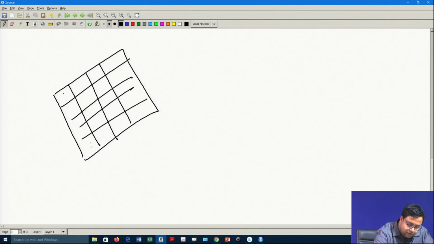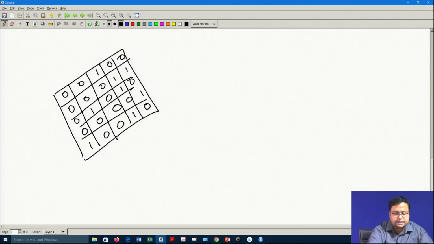1 2 3 4 5, 1 2 3 4 5. Let us say this row is 0 0 1 0 0, this is 0 0 0 1 2, this is 0 1 0 0 0, 0 0 0 1 1, 0 1 0 0 1. Let us say this kind of matrix: maximum zeros, a few ones.